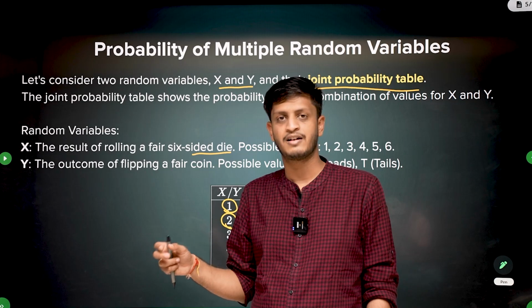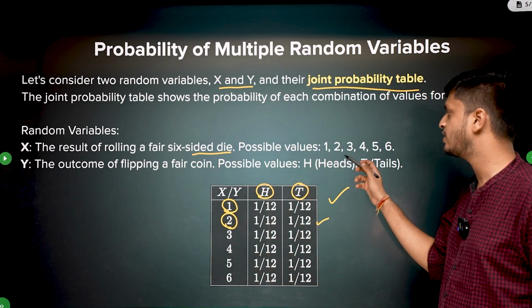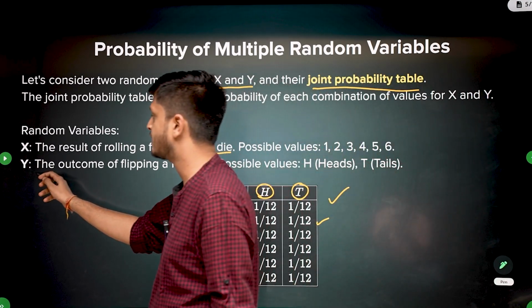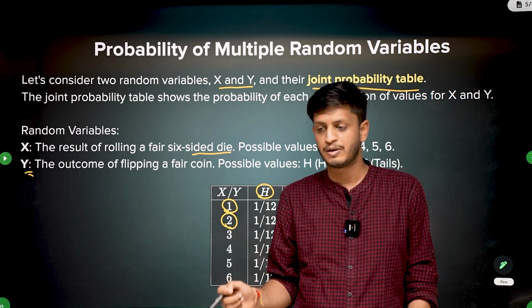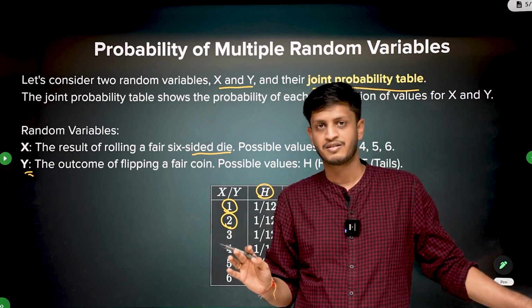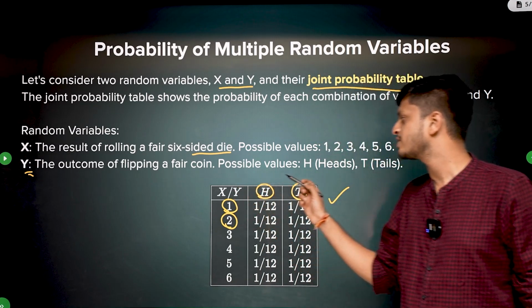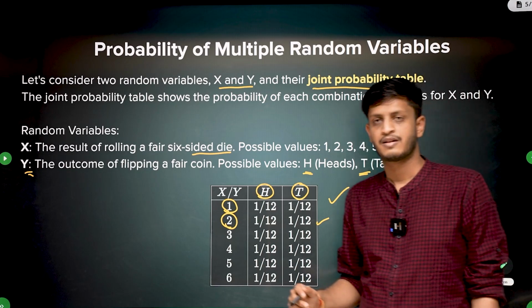We know that the possible values are 1, 2, 3, 4, 5 and 6. Similarly, random variable Y is the outcome of flipping a fair coin. It's unrelated to what you were doing before. The possible values are only heads and tails.